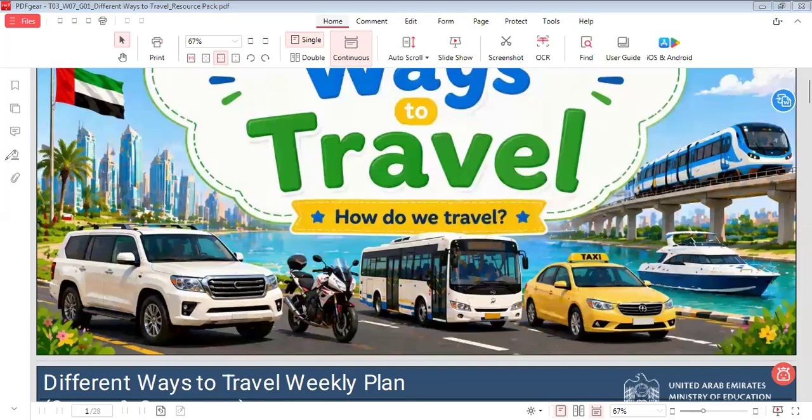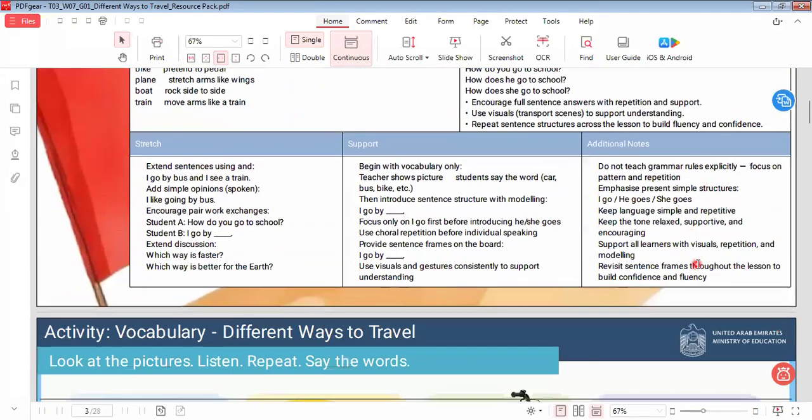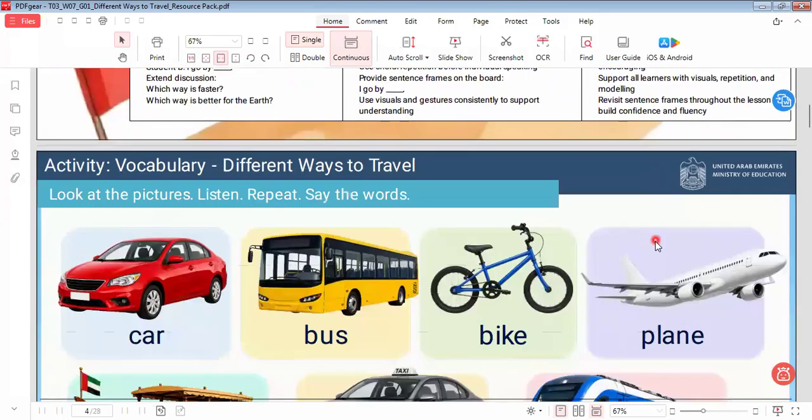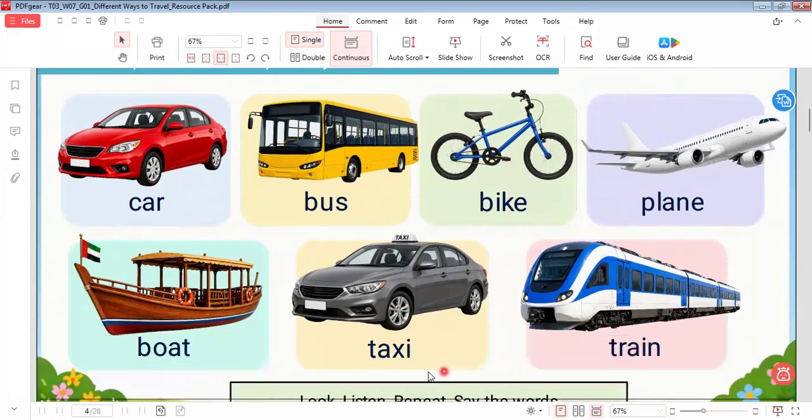In this unit, I talk about the means of transport. We have many kinds of transportation that we use when we travel or when we go from place to place. We have car, bus, bike, plane, train, taxi, and boat. I will repeat again: car, bus, bike, plane, train, taxi, boat.